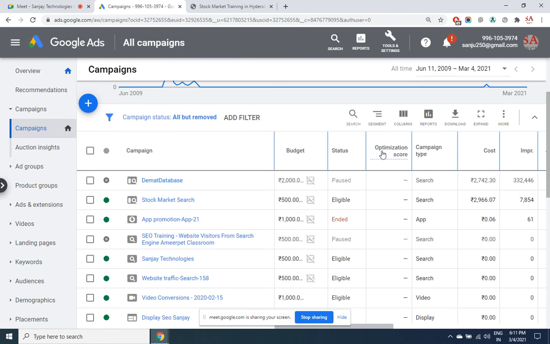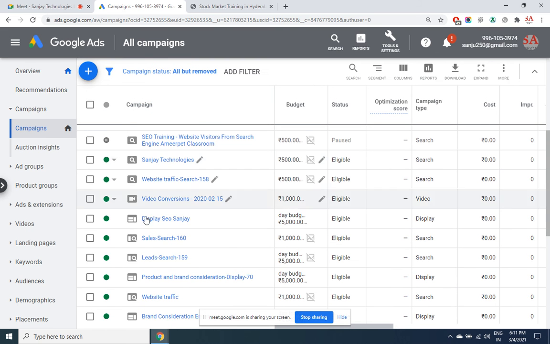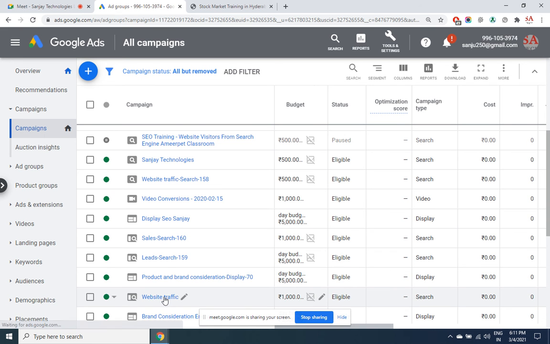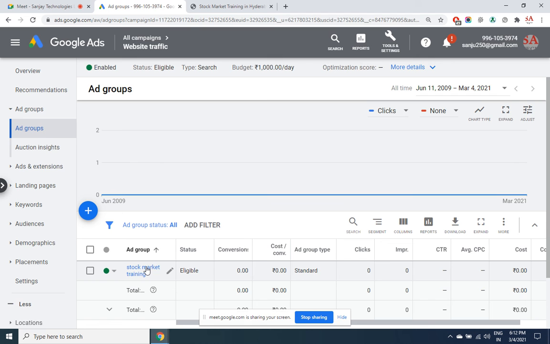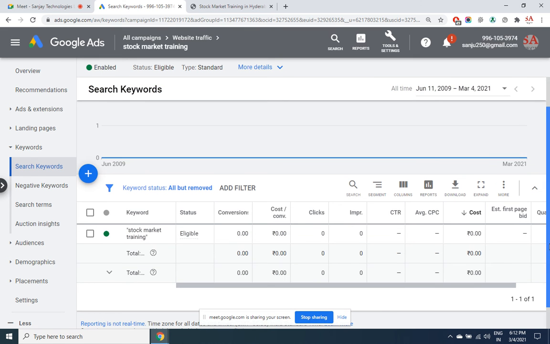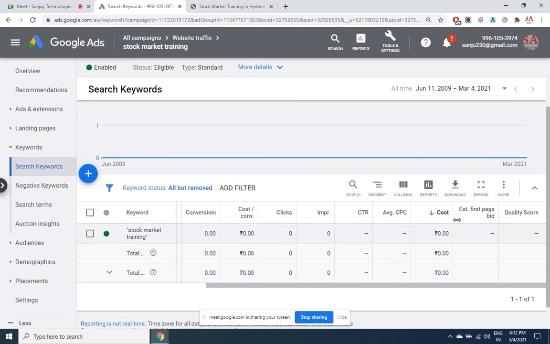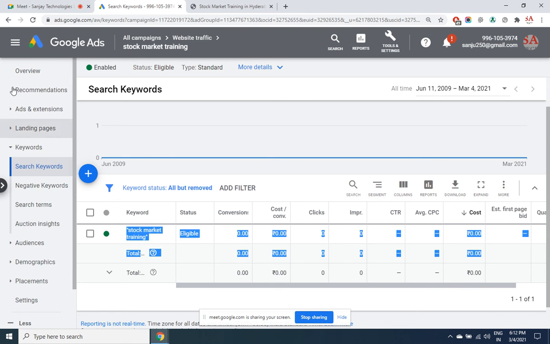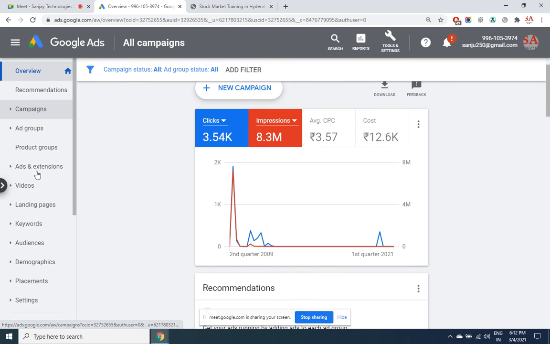This is the average quality score. And keyword level, if you want to see, you have to click on it. So these are keywords given in phrase modifier. Only while the ads are running, you will be able to see all these details. So this is a screen to see the performance of the campaign. What we have discussed is only this section. We'll come back to these areas also once we are done with the other types of campaigns.